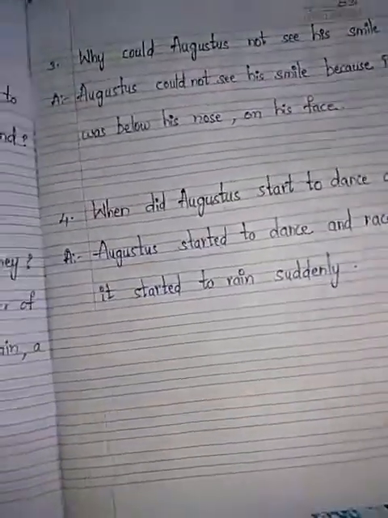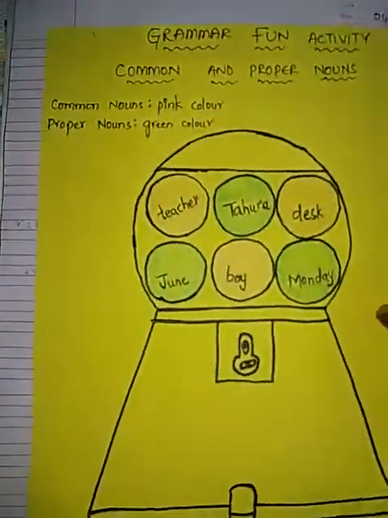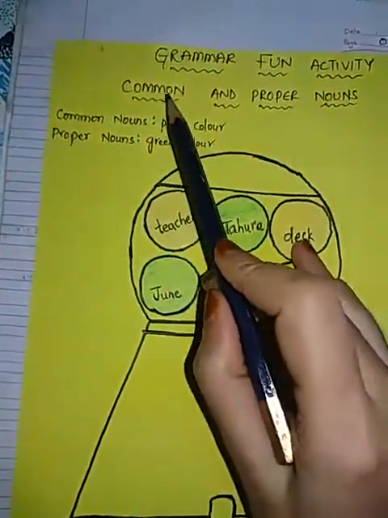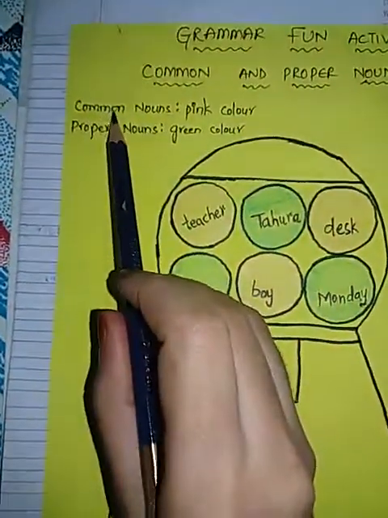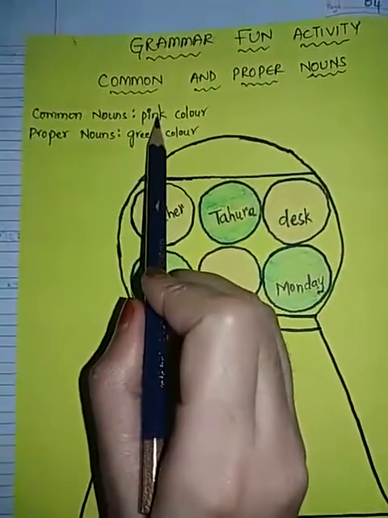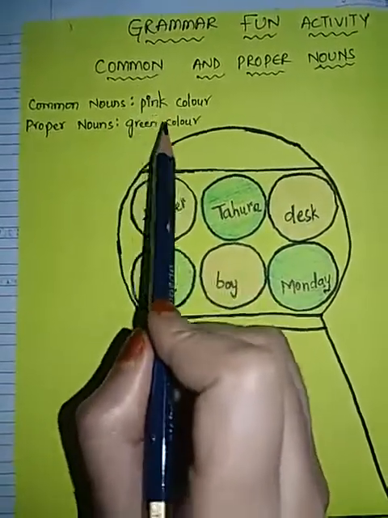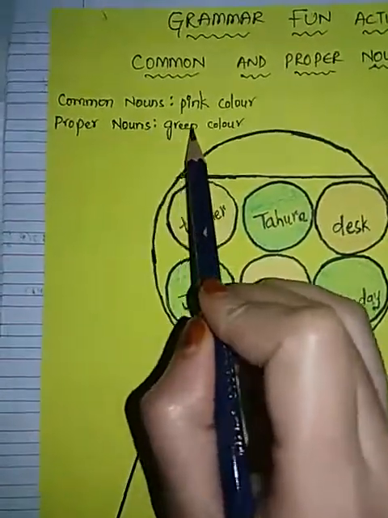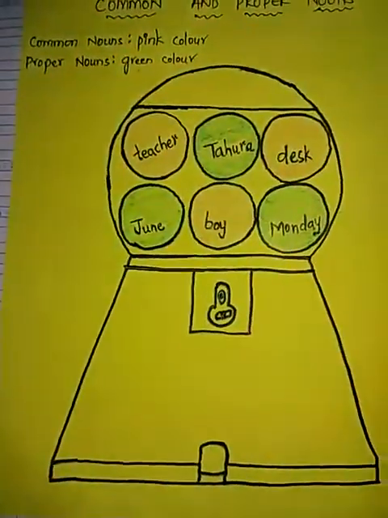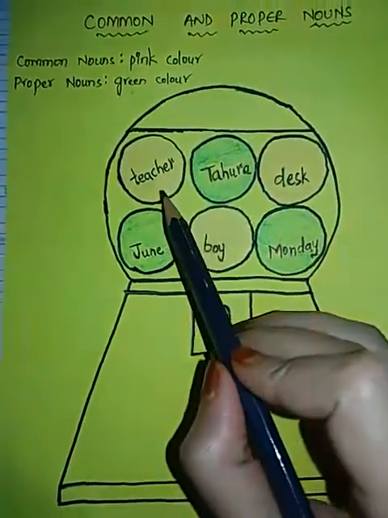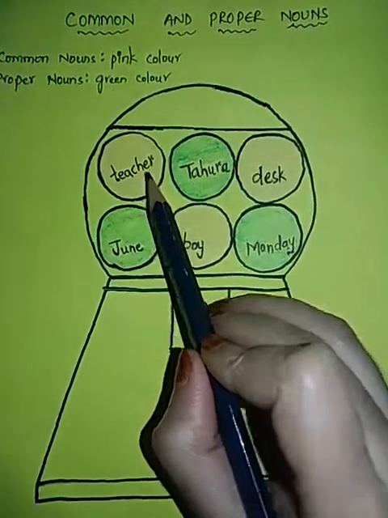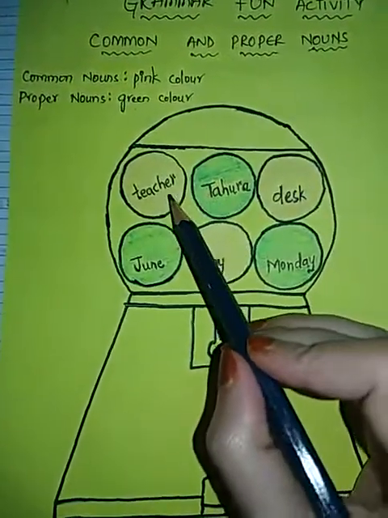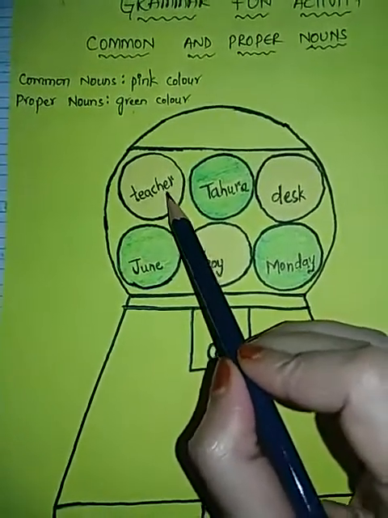Okay. Then afterwards, one grammar activity. This is related to common and proper nouns. The common nouns you have to color in pink, using only crayons or color pencils. For proper nouns, you have to use green color. Don't use sketch pens, okay? Now, I have written here teacher. Teacher is a common noun. What is the name of the teacher? We don't know, so that's why it is a common noun and it is in pink color.